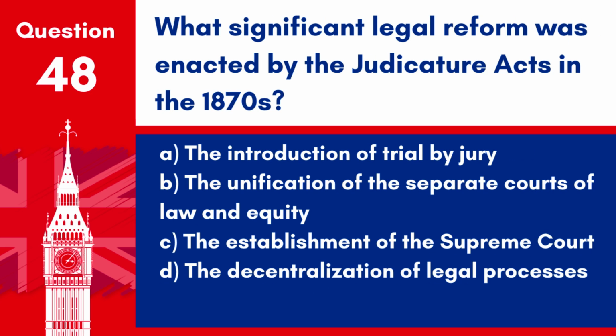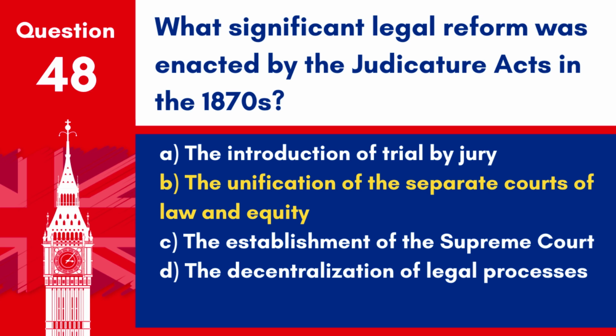Question 48. What significant legal reform was enacted by the Judicature Acts in the 1870s? A. The introduction of trial by jury. B. The unification of the separate courts of law and equity. C. The establishment of the Supreme Court. D. The decentralization of legal processes.